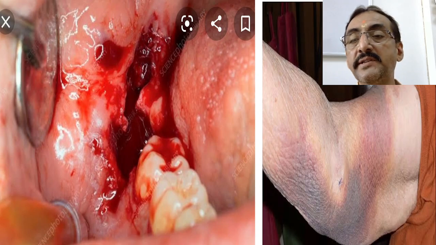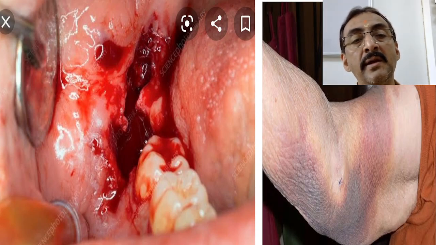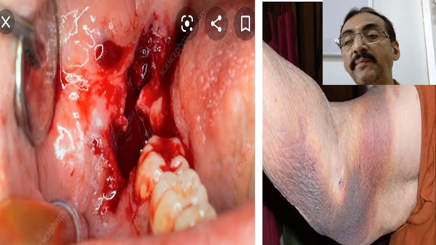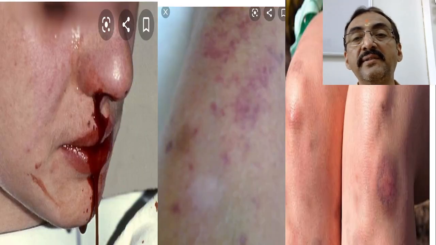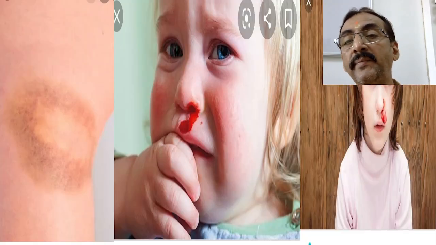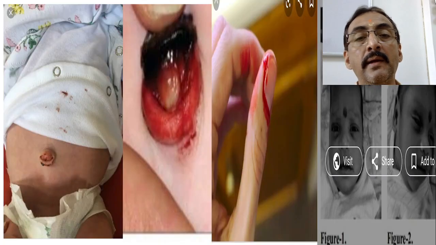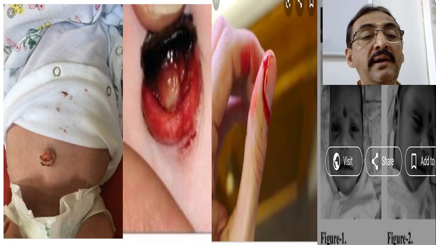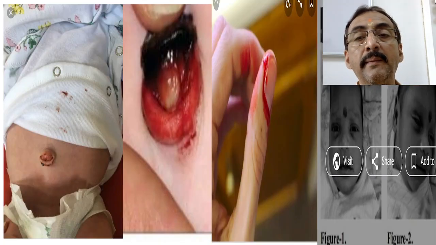These are some of the pictures of von Willebrand disease. This is bleeding after tooth extraction, you can see. This is easy bruising. This is epistaxis. Again the bruising. And bleeding from the umbilicus in a newborn baby.